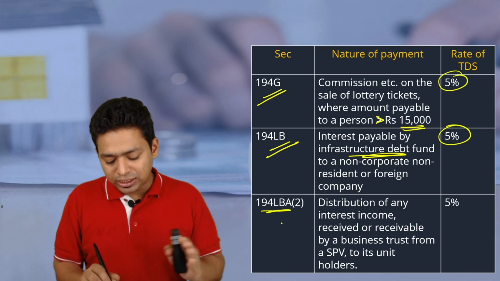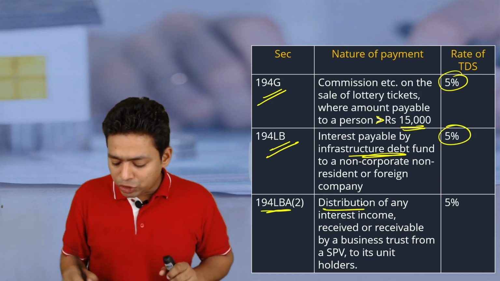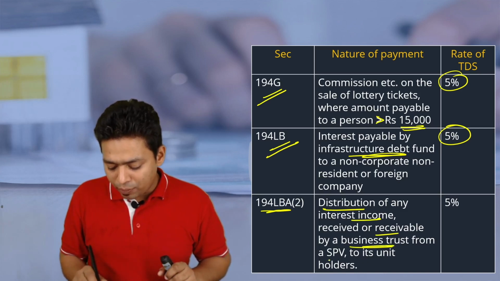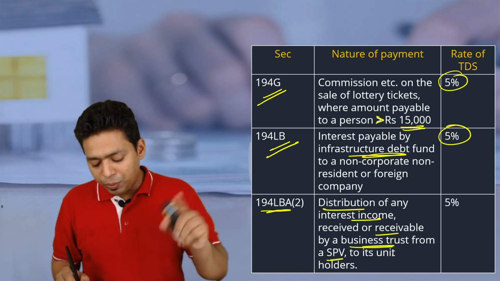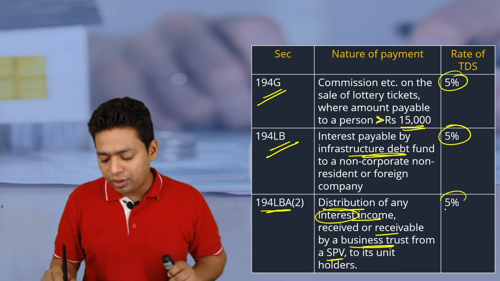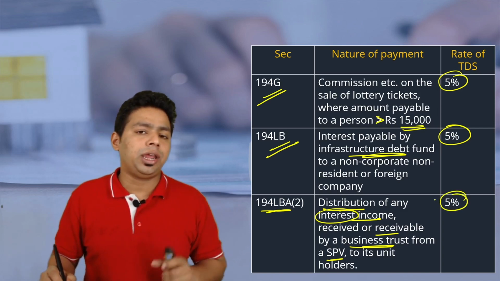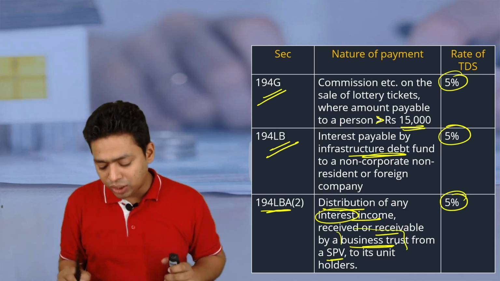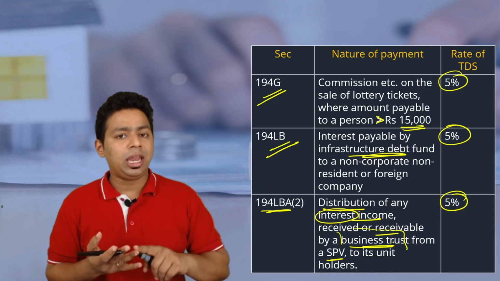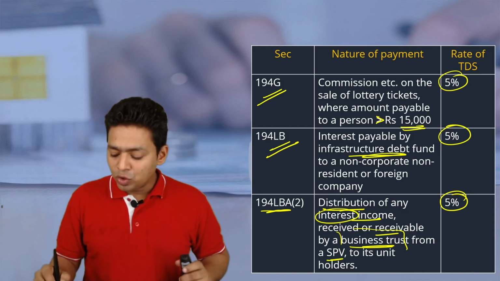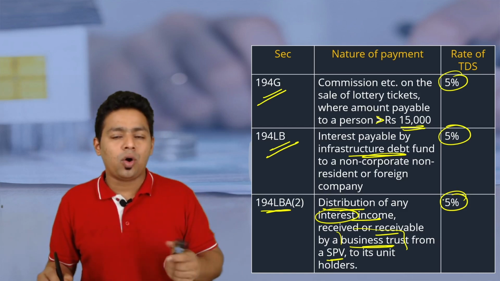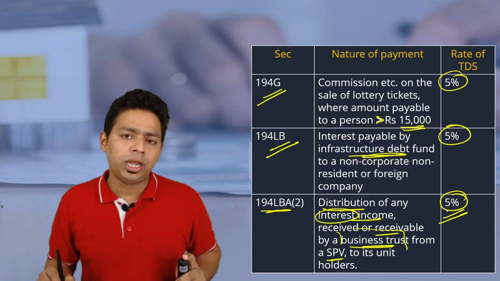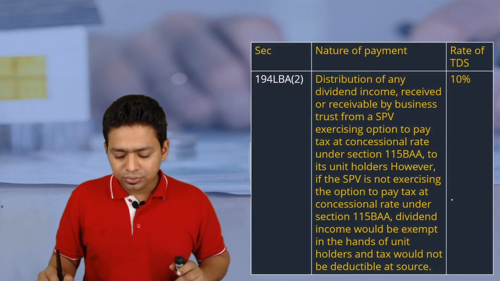194LBA subsection 2, distribution of any interest income received or receivable by the business trust from SPV. So here distributed income in form of interest is given because SPV is giving this particular income to the non-resident. Obviously we are encouraging non-resident to invest in Indian business trust, that is REIT and InvIT, real estate investment funds. So obviously if NR is taking that particular call, we are having the lowest possible rate 5%. And TDS rate correspondingly is also 5%.